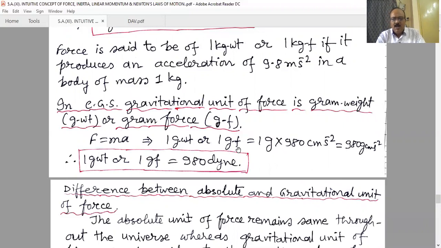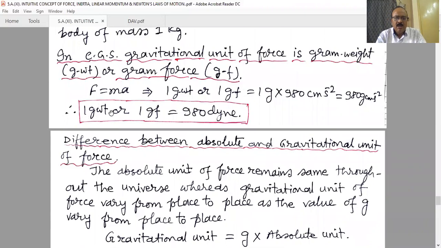That means 1 gram force is 980 gram centimeter per second square. Therefore, 1 gram weight or 1 gram F is equal to 980 dyne, and it is obviously bigger in CGS system.